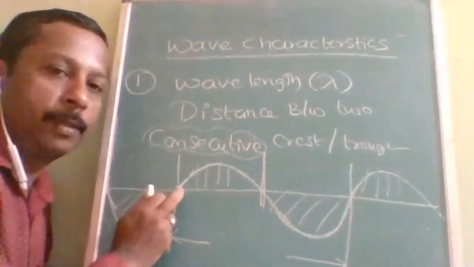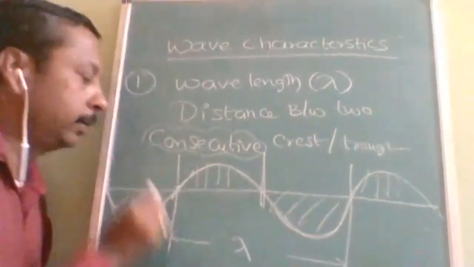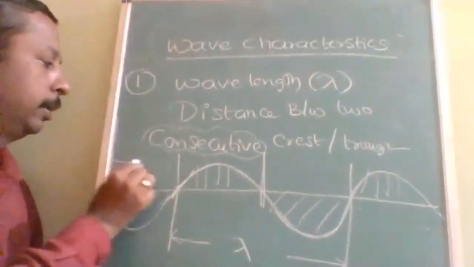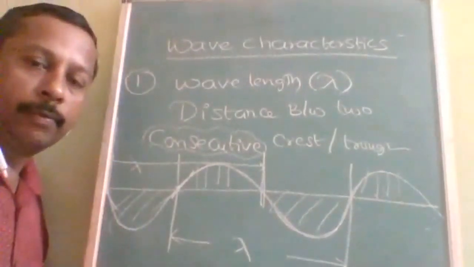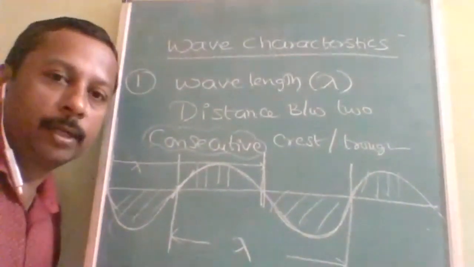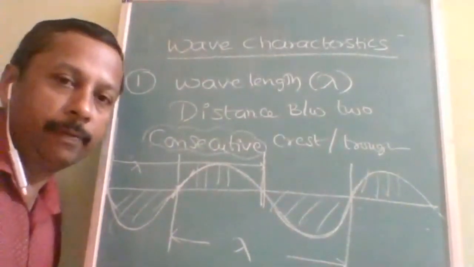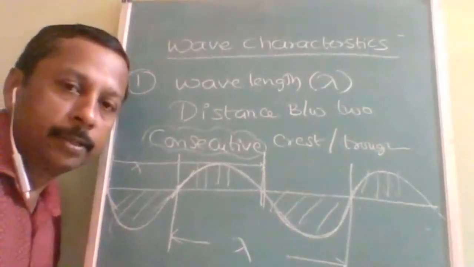If I start from the starting of the crest, this distance is wavelength. If I start from this, then this distance is also wavelength. First, wavelength definition and denoting concept, is it understood?